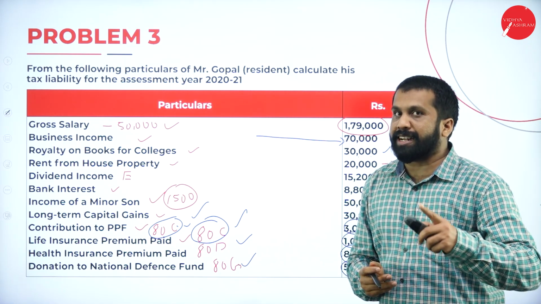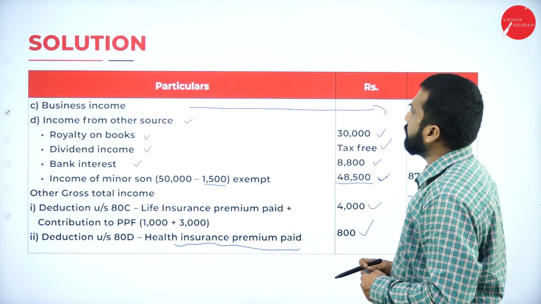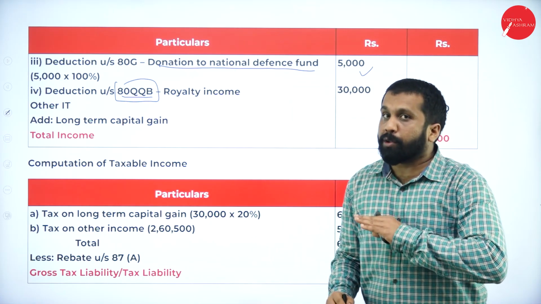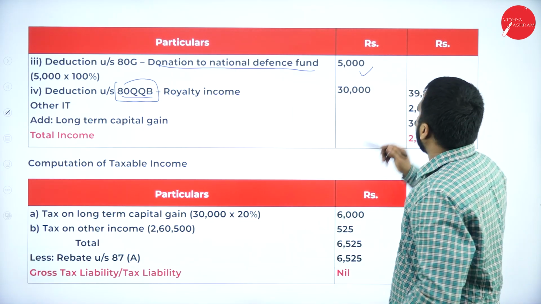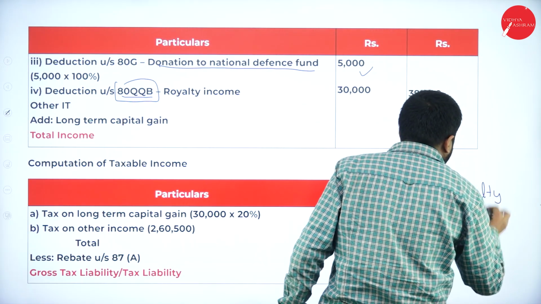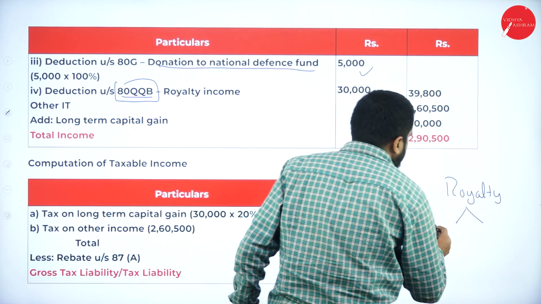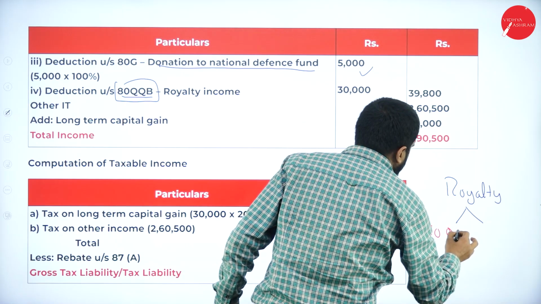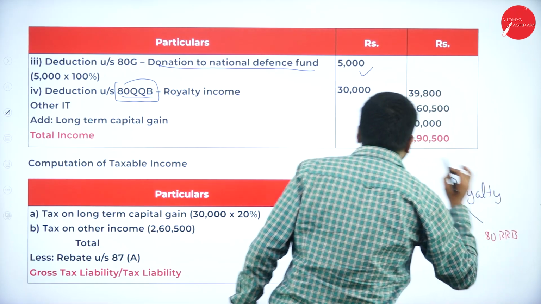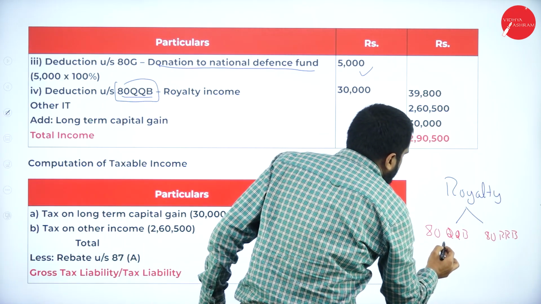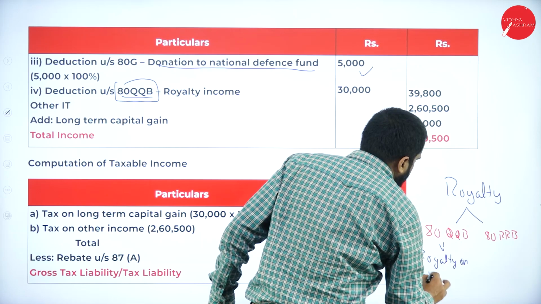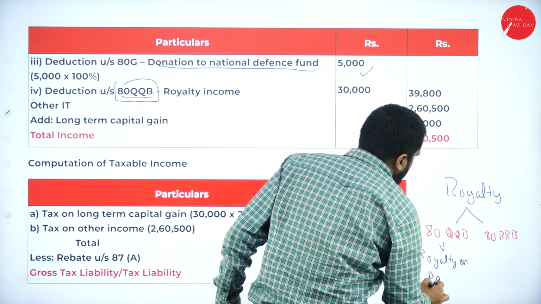Whatever the royalty is there, we have not taken 80RRB. We have taken which section? Deduction 80QQB. Why we have taken 80QQB and why we have not taken 80RRB is very simple. We have a royalty. Remember this concept, royalty. There are two things: one is 80QQB, one more is 80RRB. Now, 80RRB is royalty on patent. So 80QQB, royalty is on author.